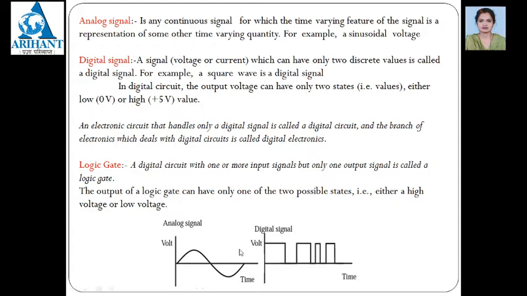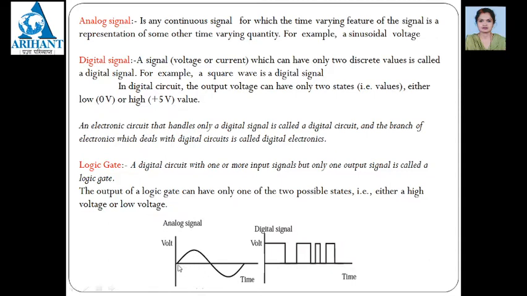It is nothing but any continuous signal for which the time varying feature of this signal is representation of some other time varying quantity. Means what? If you see this diagram, analog signal, here are the two time varying quantities. Y-axis represents the voltage and x-axis represents the time. Now here voltage is changing with respect to the time, which means that the voltage has a continuous signal or time varying feature.